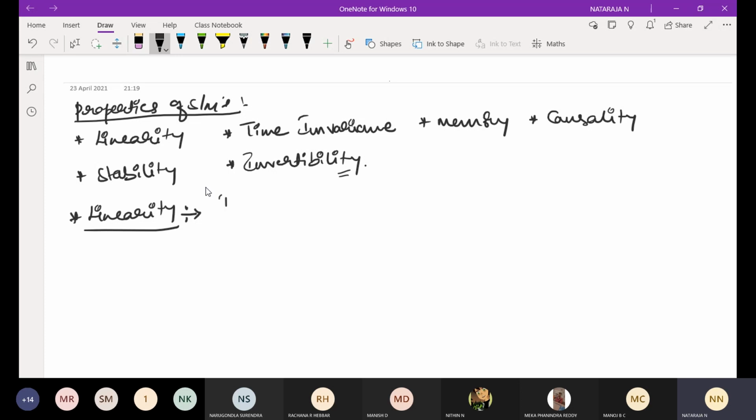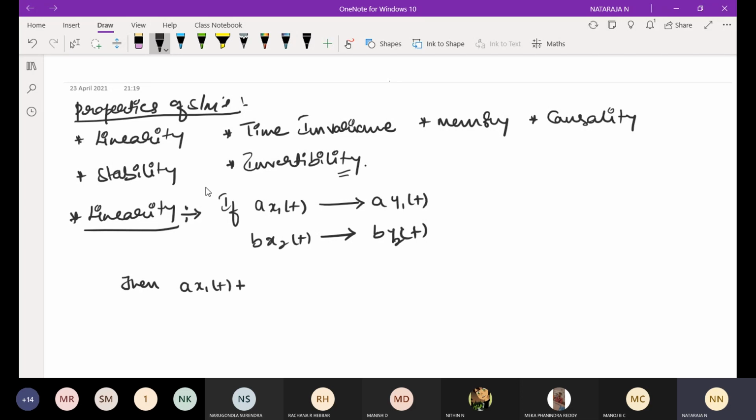That is, if A into x1 of t gives an output A into y1 of t, and B into x2 of t gives B into y2 of t, then A into x1 of t plus B into x2 of t gives A into y1 of t plus B into y2 of t.